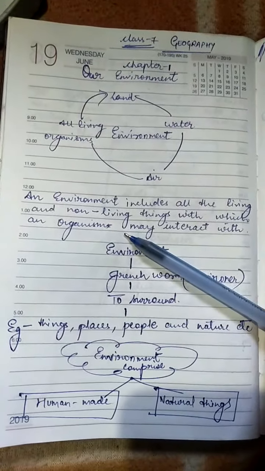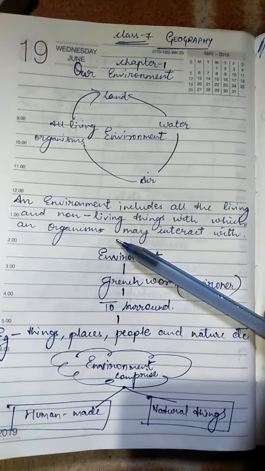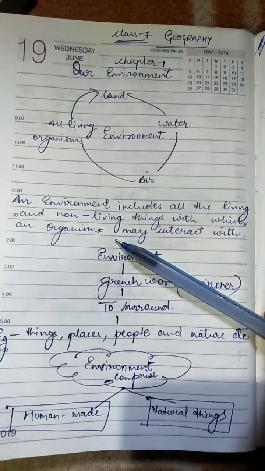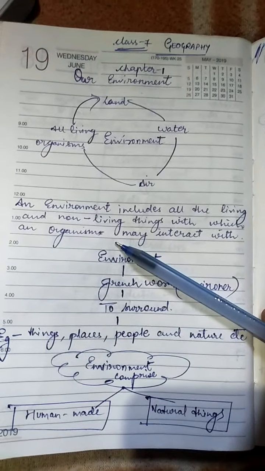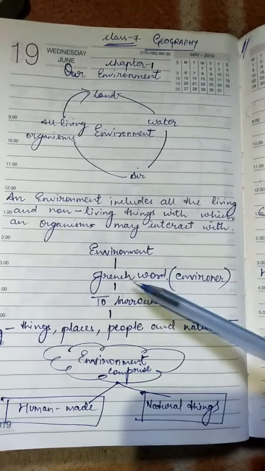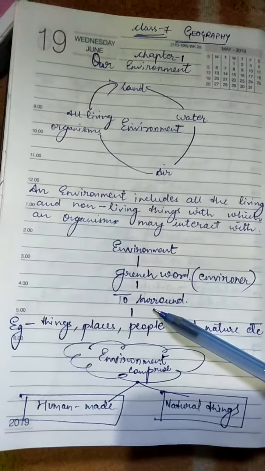An environment includes all living and non-living things with which an organism may interact. The term environment comes from the French word environner, which means to surround.